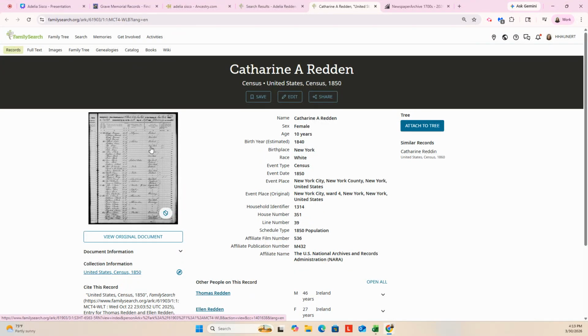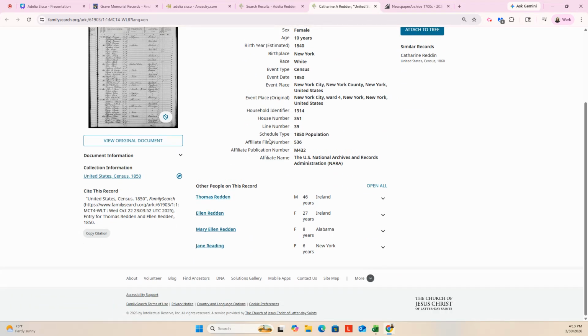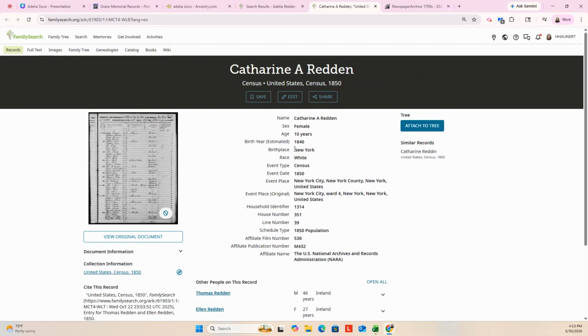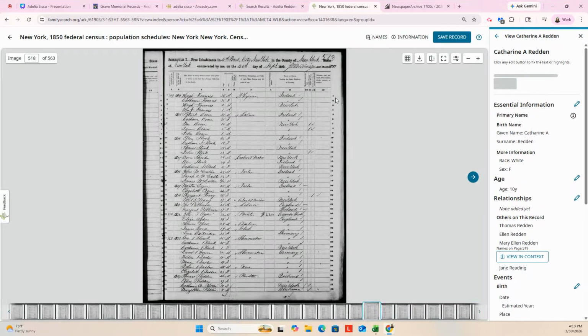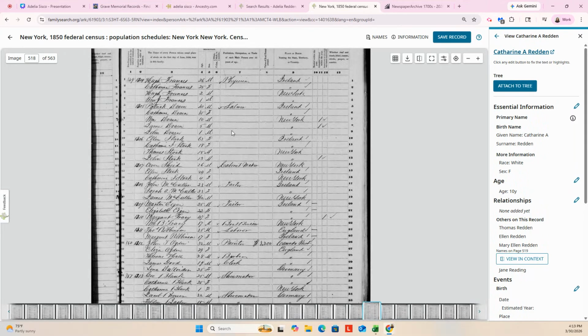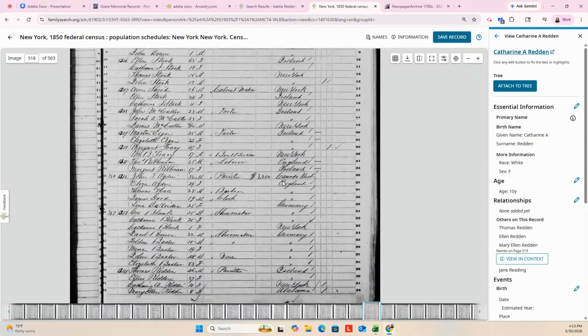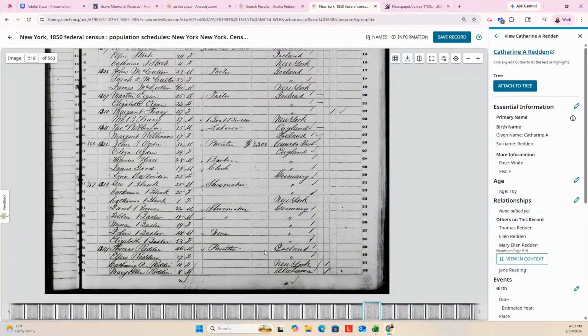Ooh, she was interesting. She was born in New York. Her birth date was about 1840. Her middle name could have been Adelia. Okay, that's interesting. All right, let's look here. Yeah, this is fascinating because just some things that are interesting about this. So this is Thomas Redden, Ellen Redden. Ooh, big age difference.